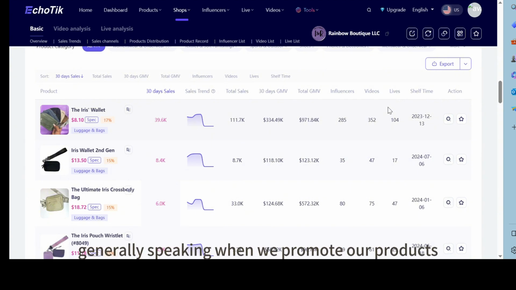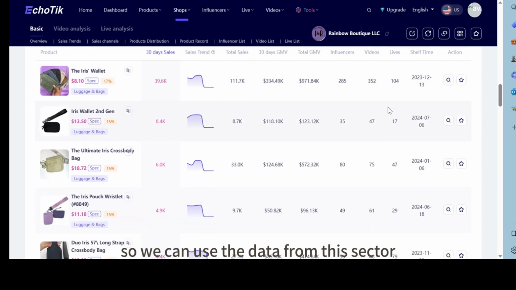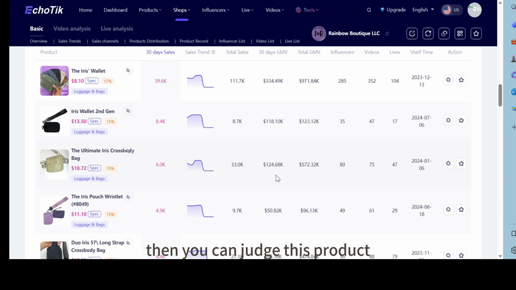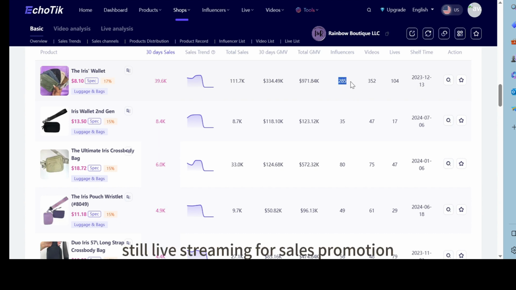Generally speaking, when we promote our products, they all have a life cycle. If a product is pushed from last year to this year, that company really supports this product, and then your competition will be even greater. So we can use the data from this section to assess the strength of your opponent and what he is mainly doing. Because we can still see the number of influencers involved in sales, and the number of short videos and live broadcasts. Then you can judge this product. He mainly uses short videos, and still live streaming for sales promotion.